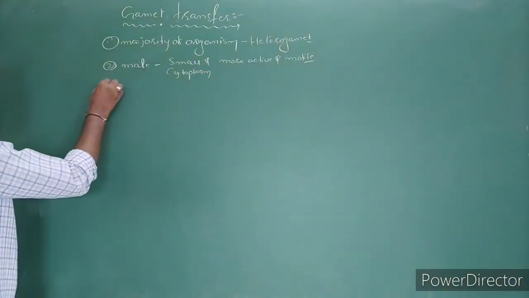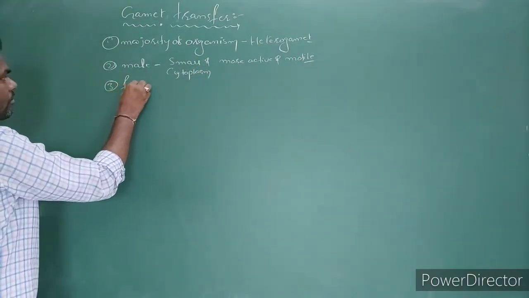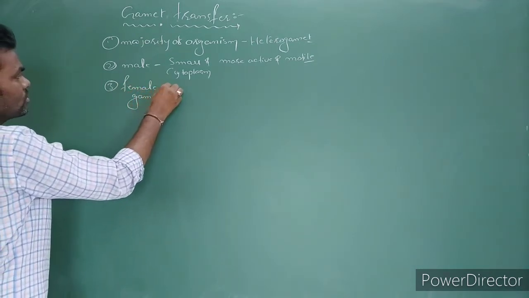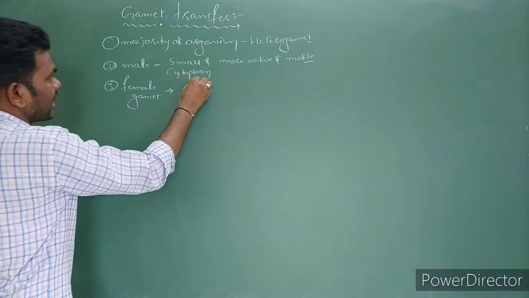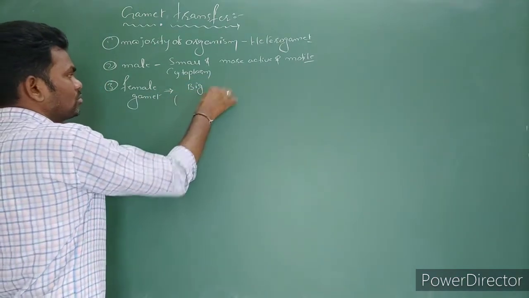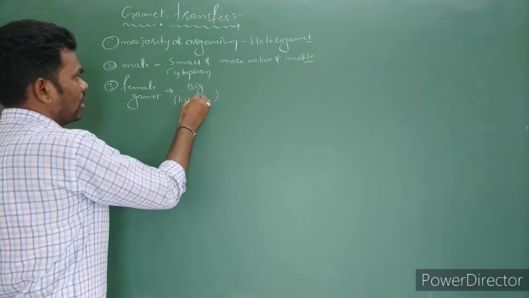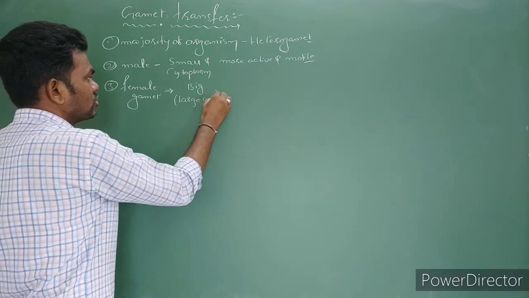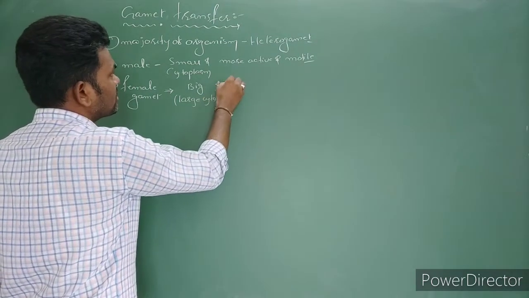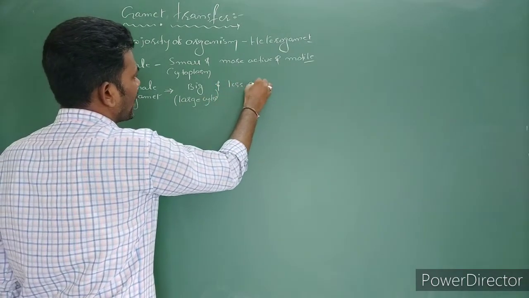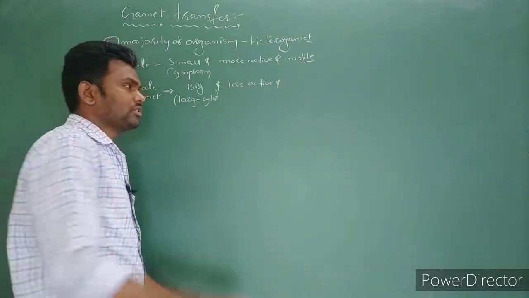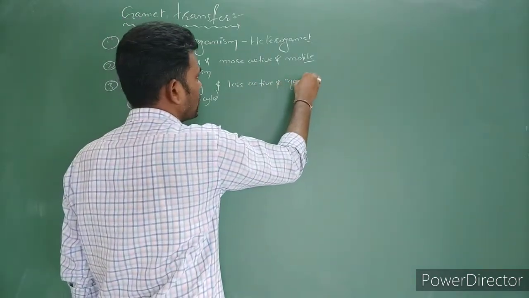Next, female gametes. Most of the cases they are big in size because they consist of a large amount of cytoplasm. Most of the cases female gametes are physiologically less active, and are non-motile.